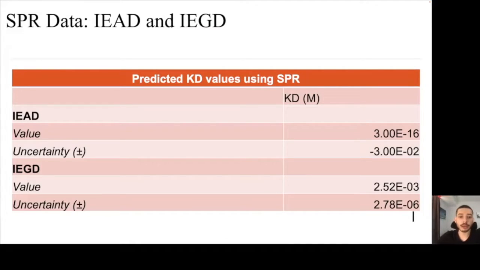Here are the peptide equilibrium dissociation constants from the previous SPR experiments. According to the data, IEAD has a much higher affinity for Granzyme B than IEGD because it has a much lower dissociation constant. However, the uncertainty in the data for IEAD is not within an acceptable range. Therefore, the experimental methods need to be refined.